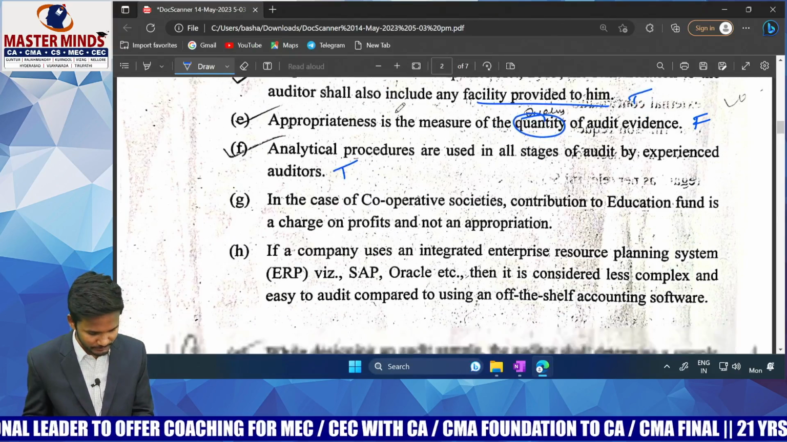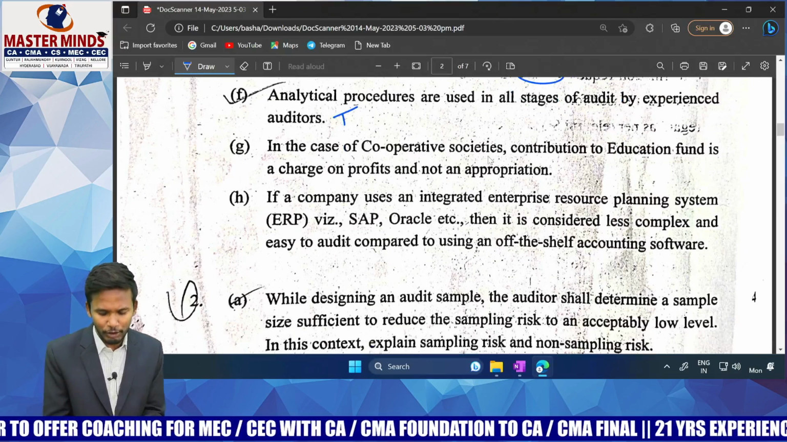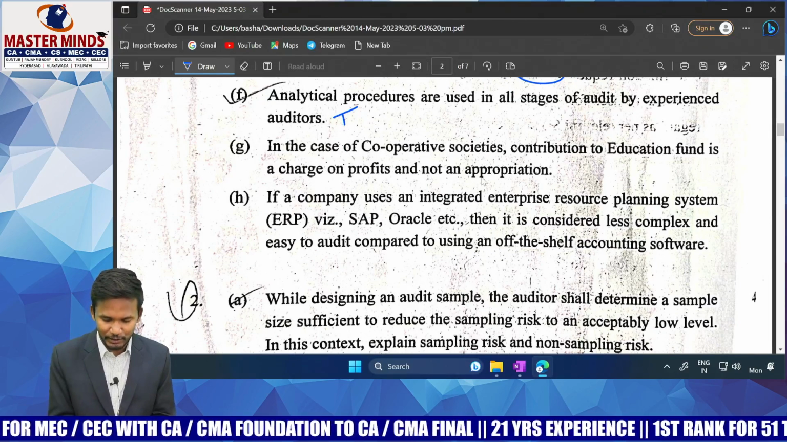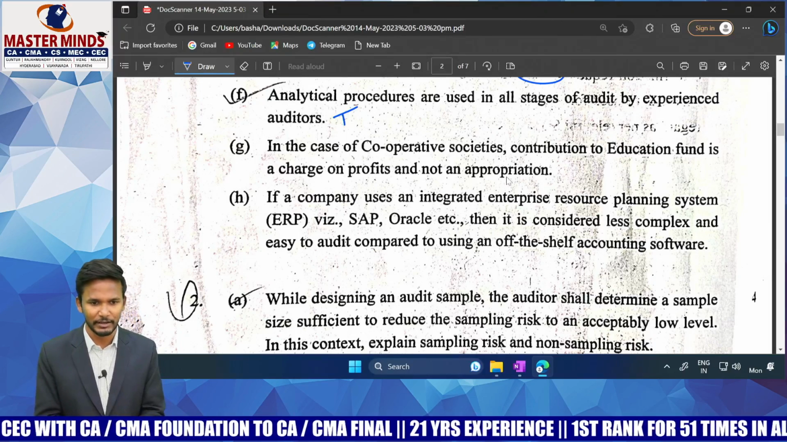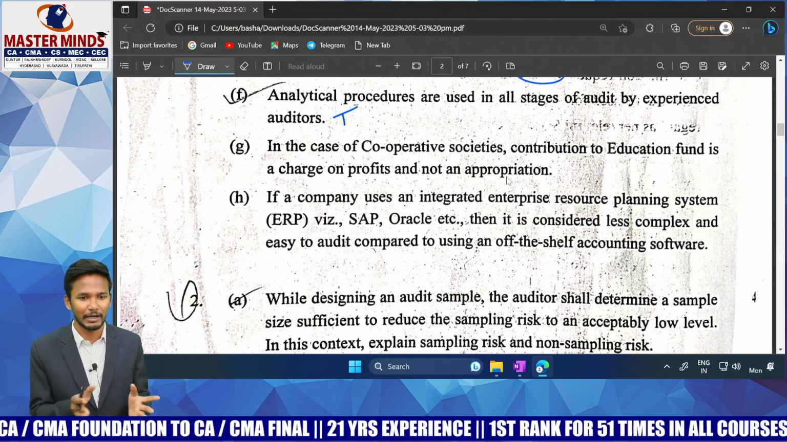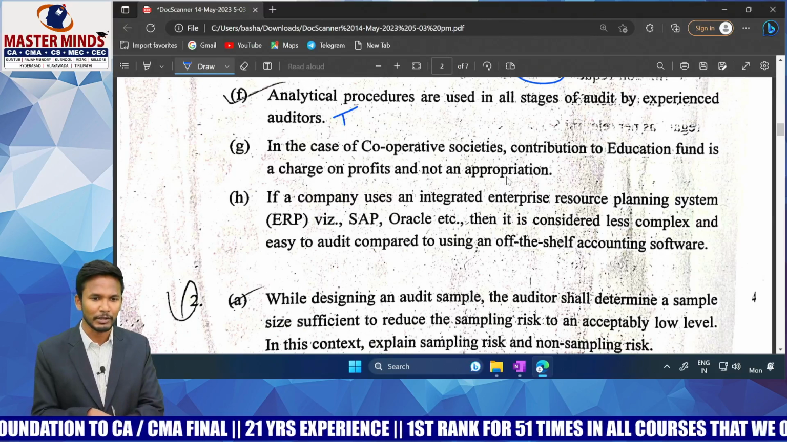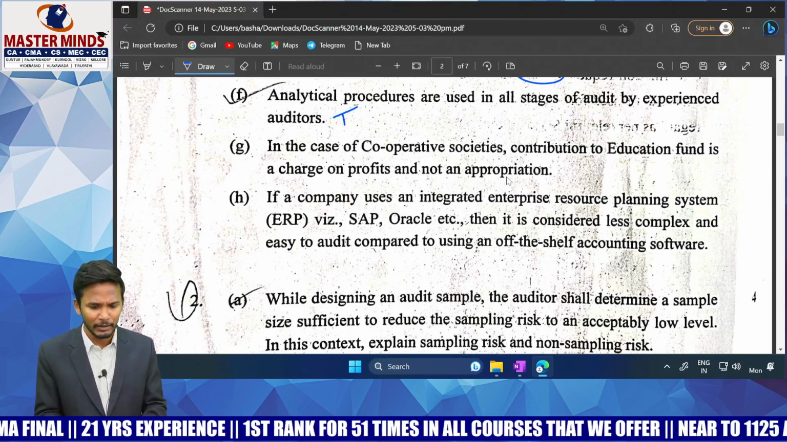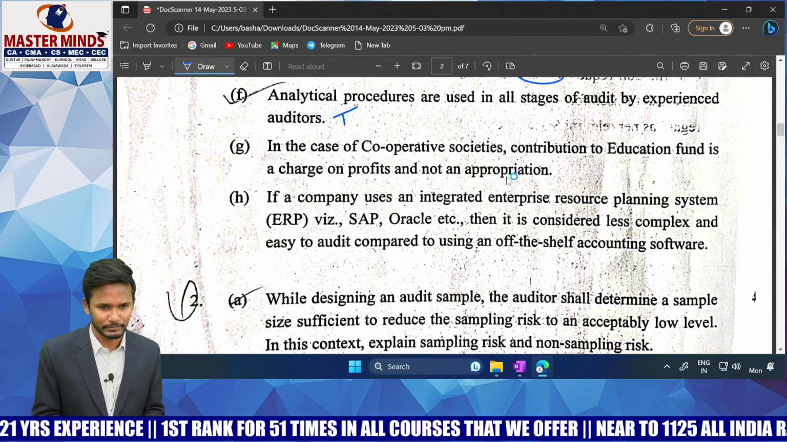Okay? Yes. In case of cooperative societies, contribution to the education fund is a charge on the profits and not appropriation. Obviously, this question is not given directly in the material. Even in ICA it's directly given, but in MM it's not directly given. But what you have done now, this content is covered. How is that covered, sir?